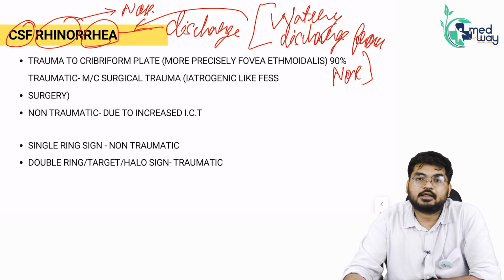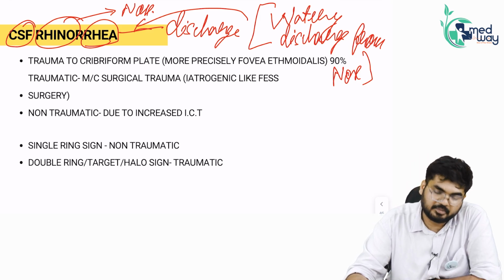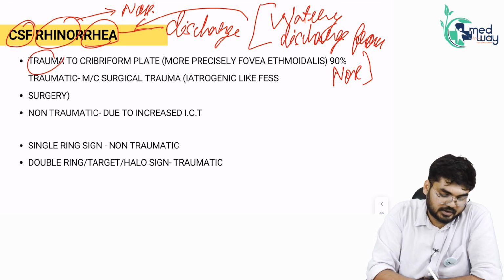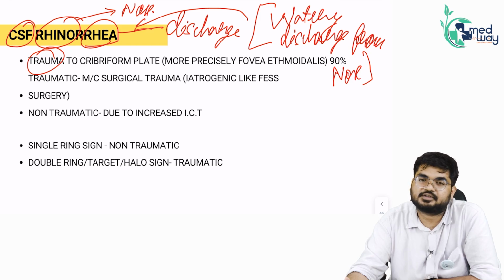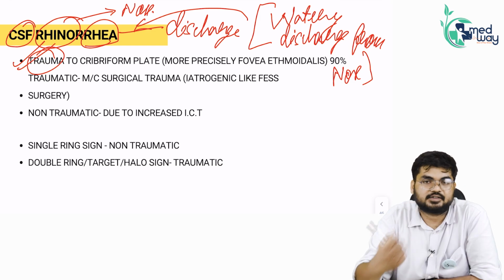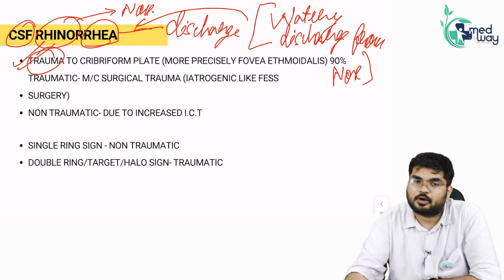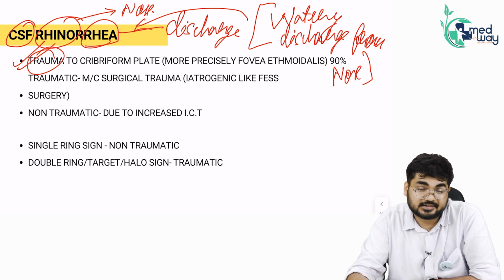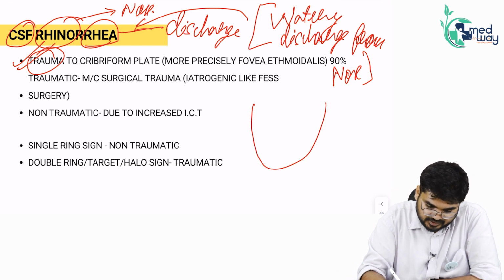Fine. Then coming to CSF rhinorrhea particularly, what is the most important main cause of CSF rhinorrhea? So remember guys, trauma is the most important cause, the main cause. In fact, we say in our books also 90% of the CSF rhinorrhea is because of trauma. Trauma, that is, injury. Trauma is the most important cause of CSF rhinorrhea. And exactly where is the trauma? Obviously, if this is the face, try to understand this thing.